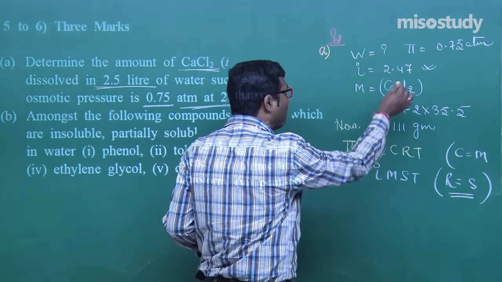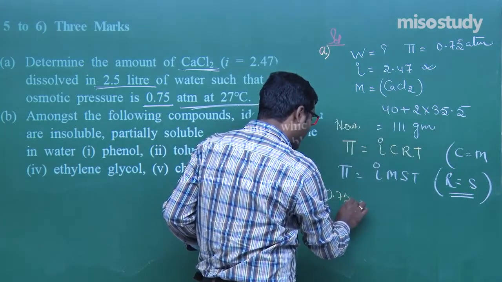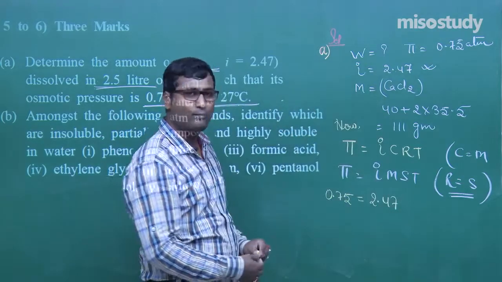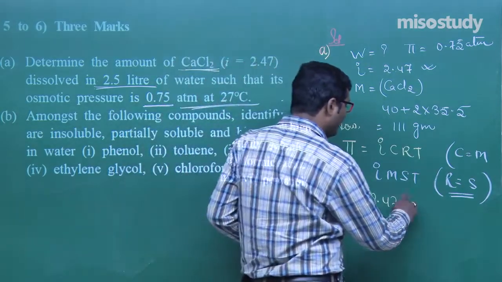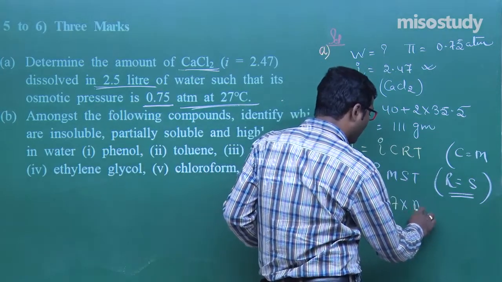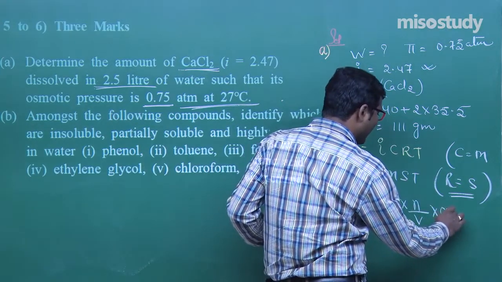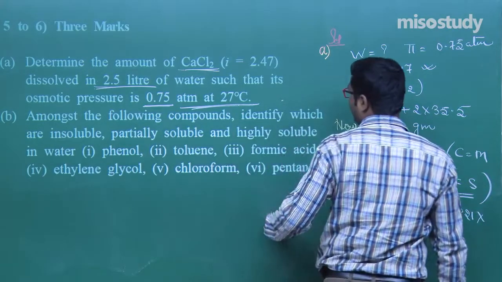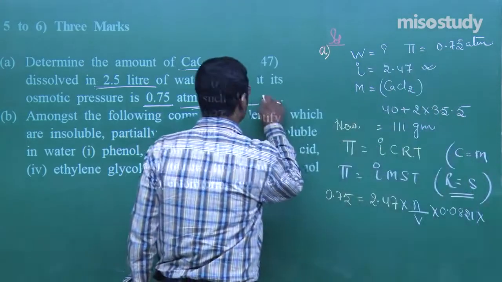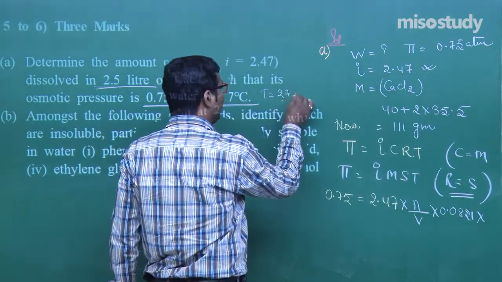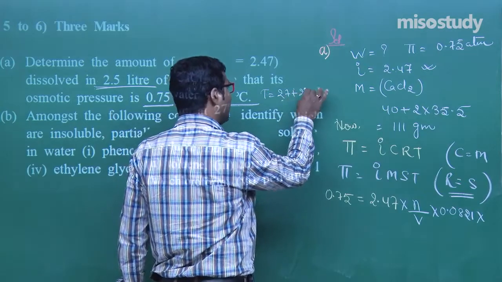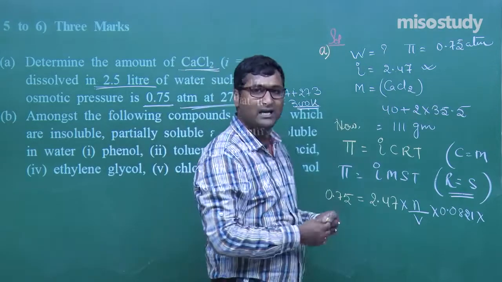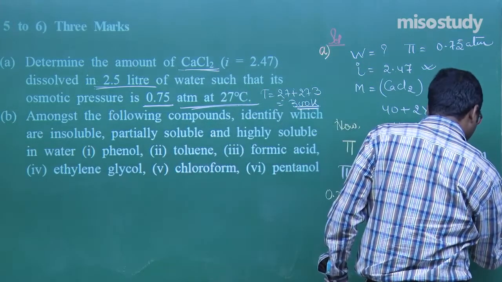Now, put the value: pi is 0.75. What is the value of i? 2.47. Yes, sir, 2.47. Now, what is the value of M? M is equal to number of moles upon volume. What is S? 0.0821 liter atm per mole per Kelvin. What is the temperature? Temperature here is 27 degrees Celsius, 27 plus 273 is 300 Kelvin. Am I right? Yes, sir. Now, put here 300 Kelvin.